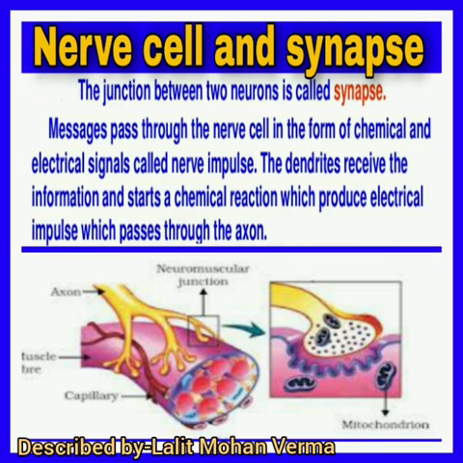Messages are passed through the nerve cell in the form of chemicals, you can say neurotransmitters, and electrical signals called nerve impulses. The dendrite receives the information and starts a chemical reaction which produces an electrical impulse which passes through the axon to other nerves. You can see on your screen there is a clearly visible neuromuscular junction.